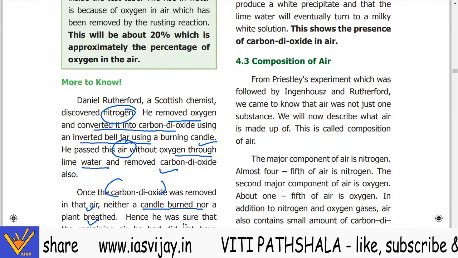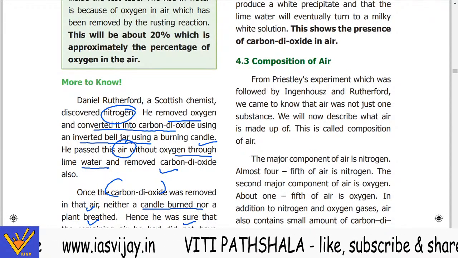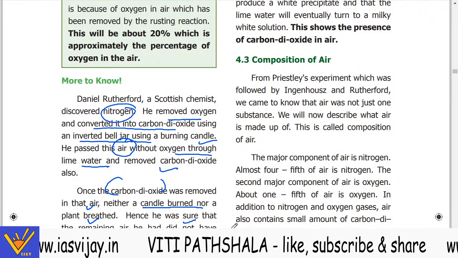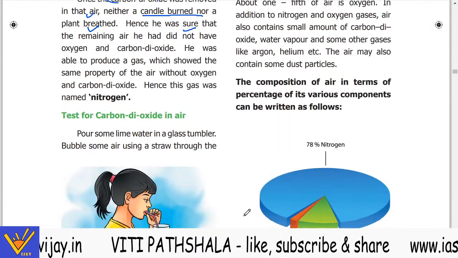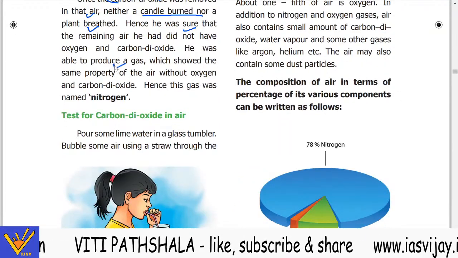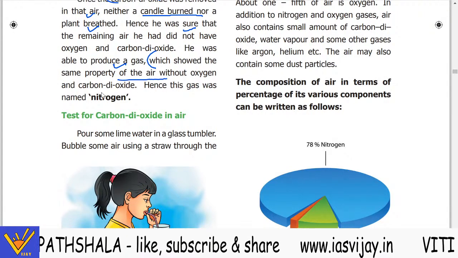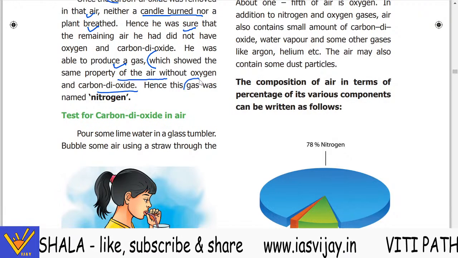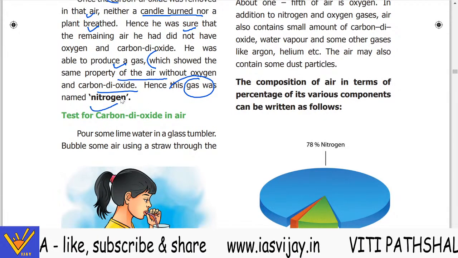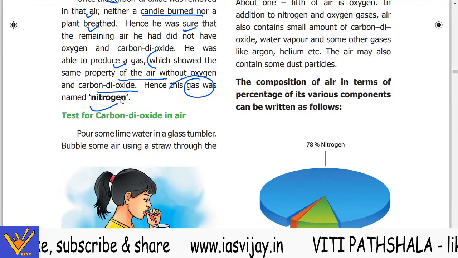Hence he was sure that the remaining air did not have oxygen and carbon dioxide. He was able to produce a gas with this property, and the gas was named nitrogen.